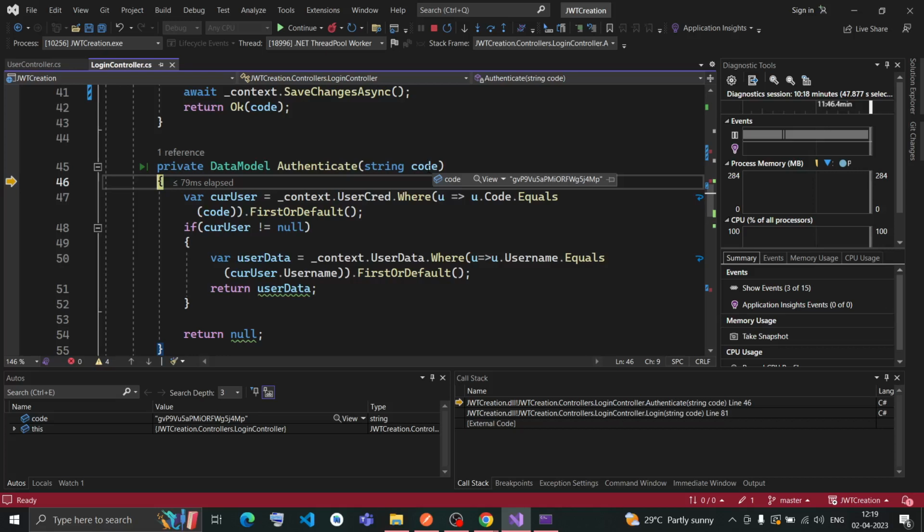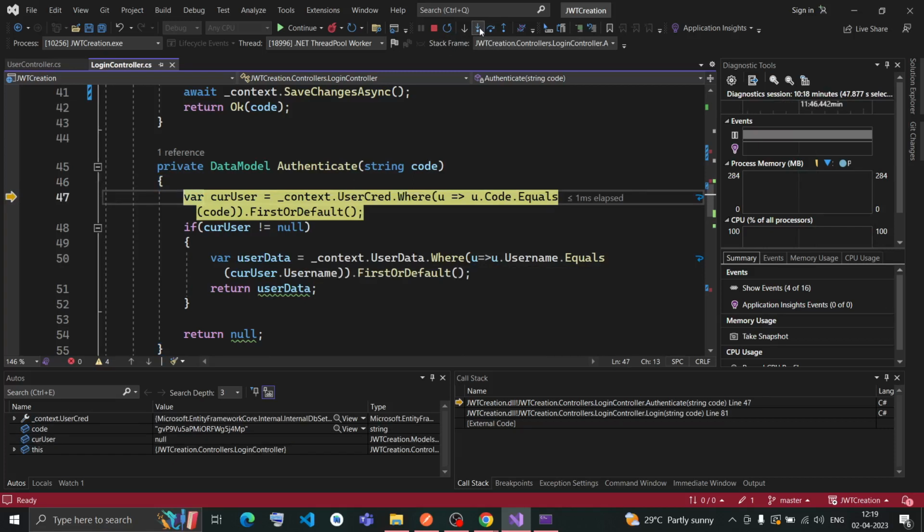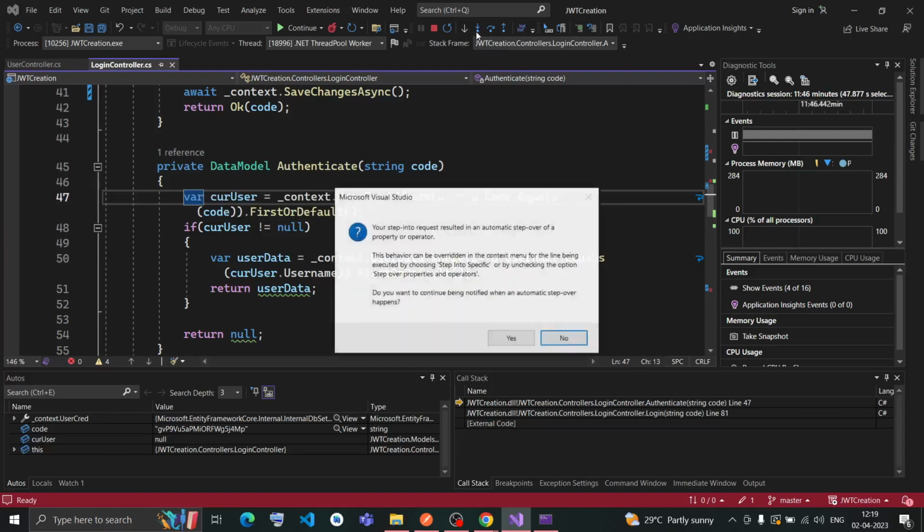If it is there, it will take that particular entry and check whether that username with this code is present in the user data or not. If it is there, it will pass that particular data. First it will check the current user variable, which right now is null, and it will check with this method whether any data is present with this code.